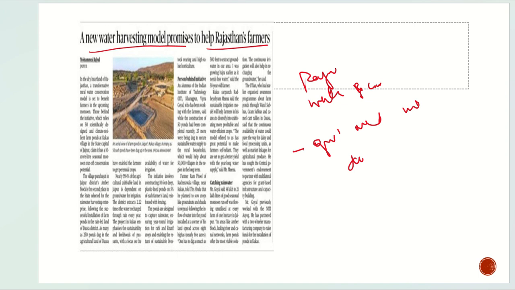If water harvesting models were brought in, then they will increase the range of the crops, and it is eventually going to help the farmers.